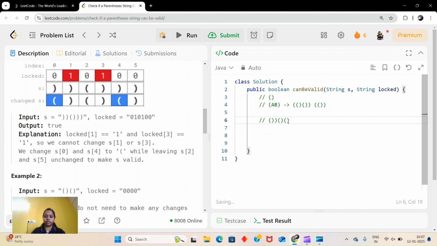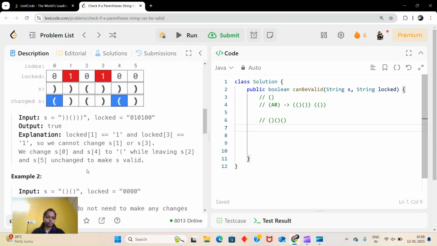Wait, what was it? We had 3, right? Yeah, this came by mistake. And this we changed to this. Like this we got our valid parenthesis string.